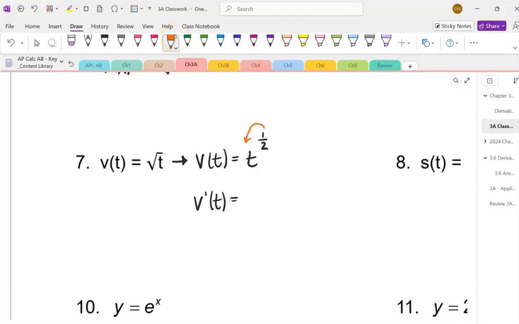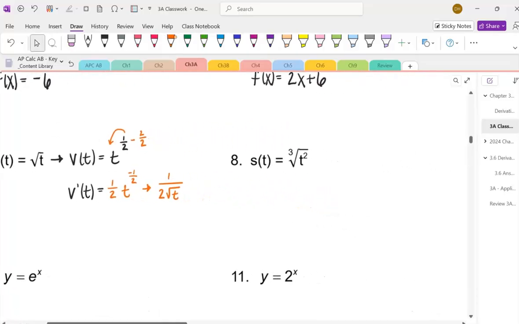So we take the 1/2, multiply it to the front, but then we're going to subtract 1. Now it makes absolutely no sense to put -1 right here because it's a fraction. So I'm going to put -2 over 2 so that I can go ahead and subtract the numerator. When I subtract fractions, you need a common denominator. Then we get -1/2. Now, keep in mind that you can leave your answer like this, but you should know that this is the same as 1 over 2 and then square root of t. I accidentally changed that to v, so I'm going to change it back into t.